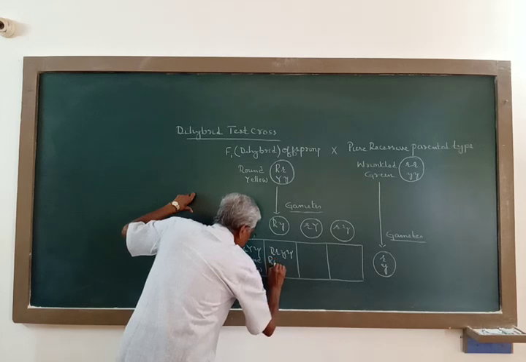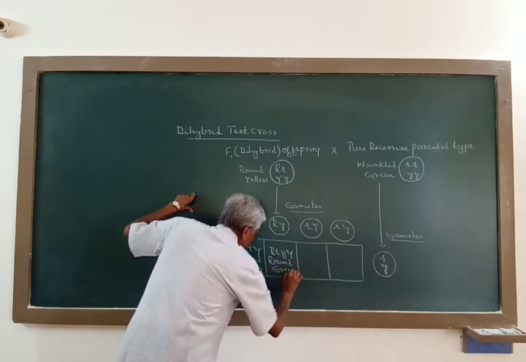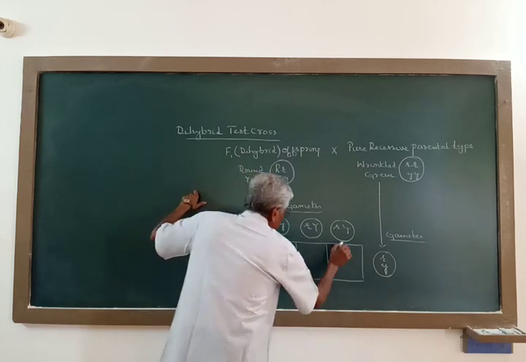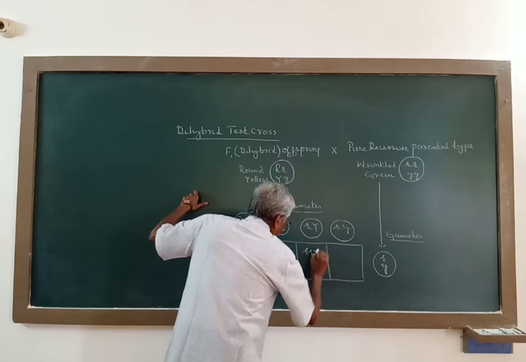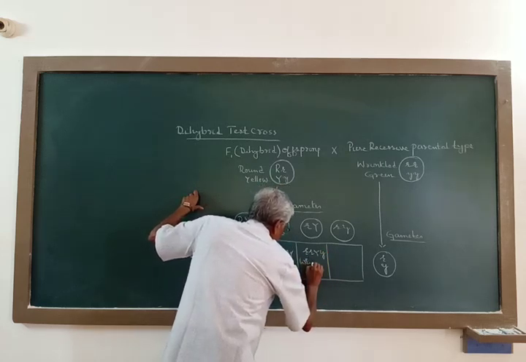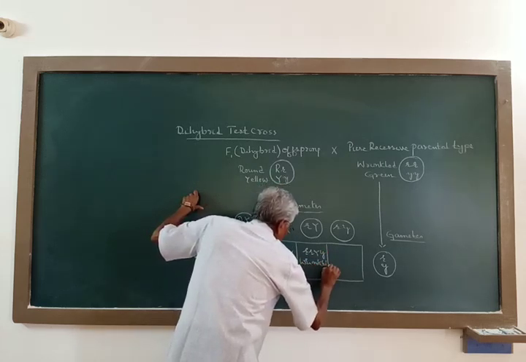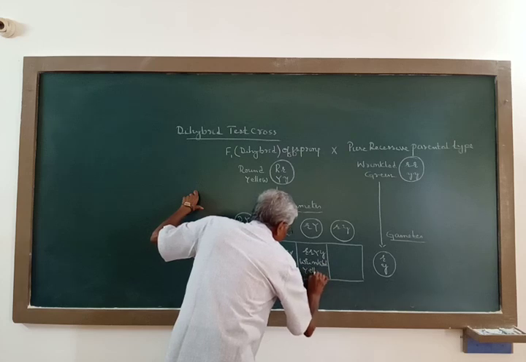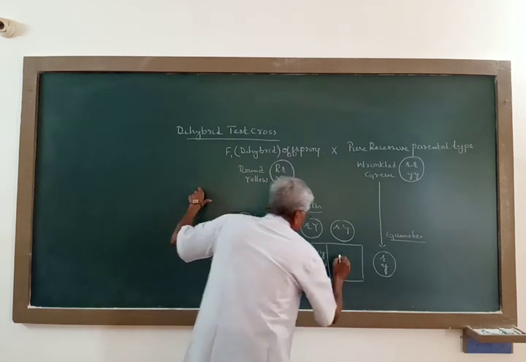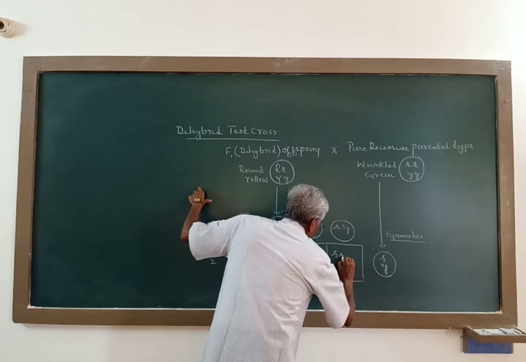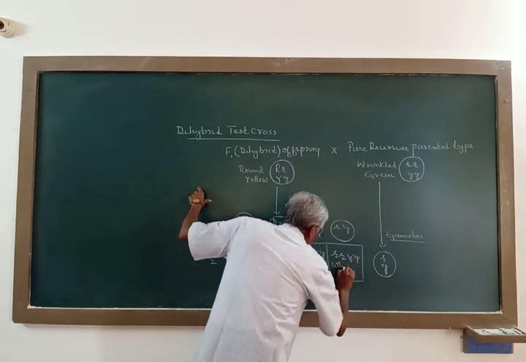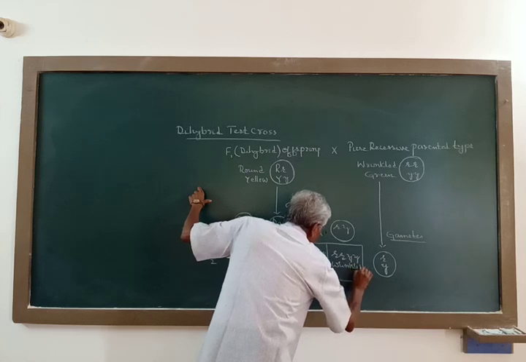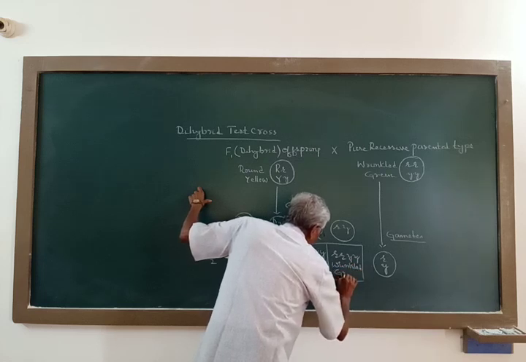So this is round green. Small r, small r, capital Y, small y. So this is wrinkled yellow. Here small r, small r, small y, small y, this is wrinkled green.